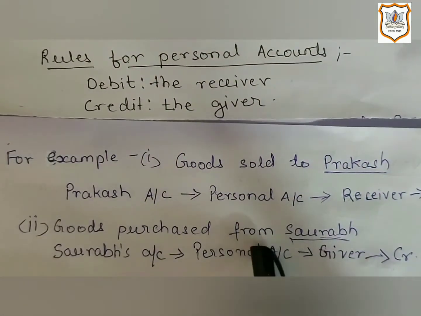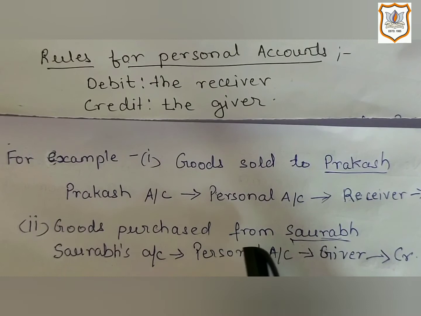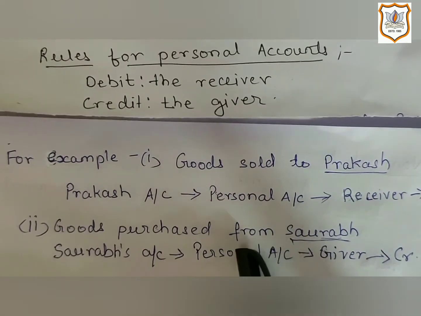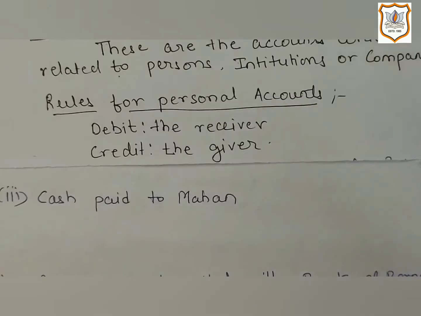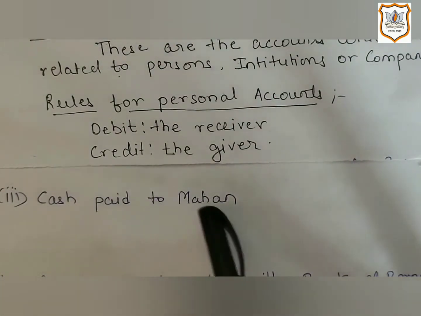Here debtor-creditor relationship will arise. Here Saurav is the creditor for business, as he will receive money from the business in future. Now let's see third example, that is cash paid to Mohan,